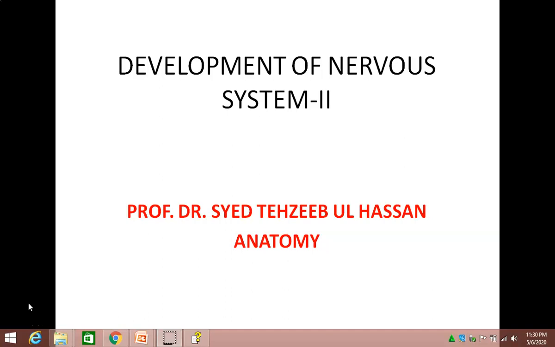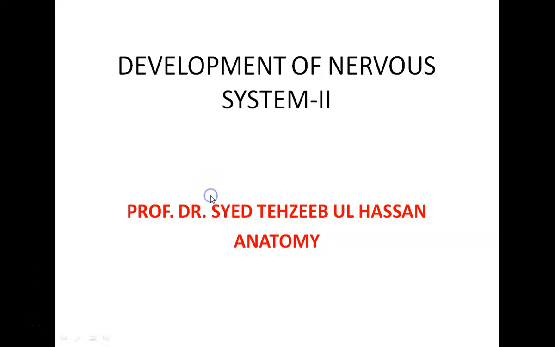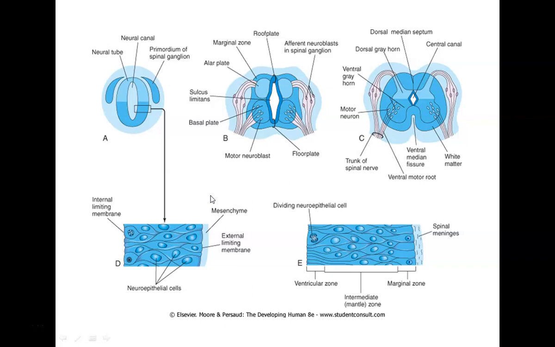Now, I have already delivered the lecture of the development of nervous system. Now, in cases of CNS, that is the development of CNS, the brain and the spinal cord, we said that these structures are derived from a neural tube.